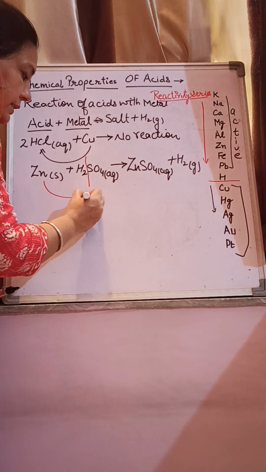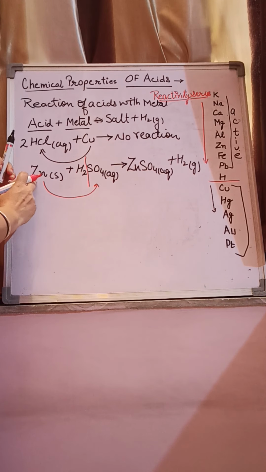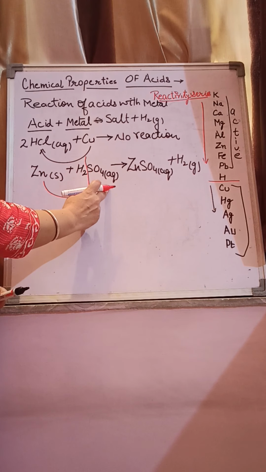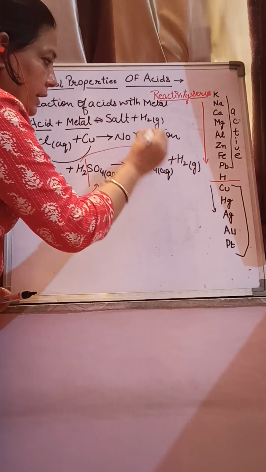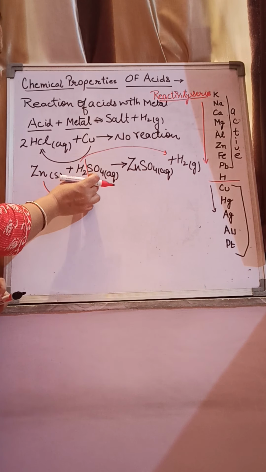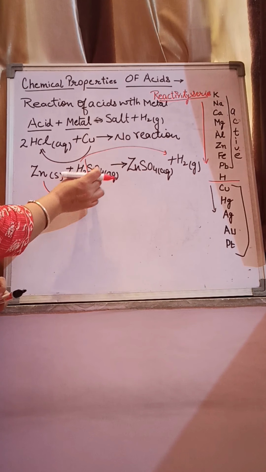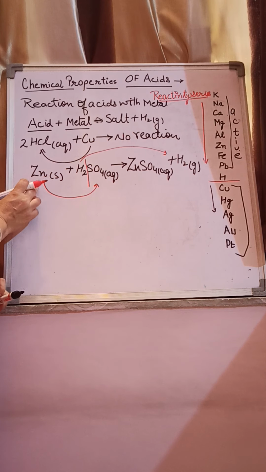As we know that metals are electropositive in nature, you will just connect the metal with the negatively charged part of the acid, and hydrogen gas will be separated as one of the products. This is the way to learn this reaction. When we separate hydrogen from acid, the rest anion will be attached with the metal.